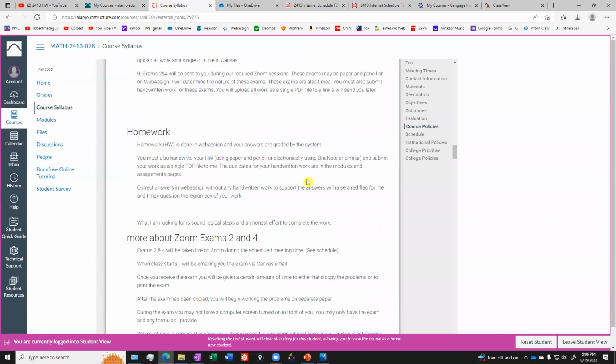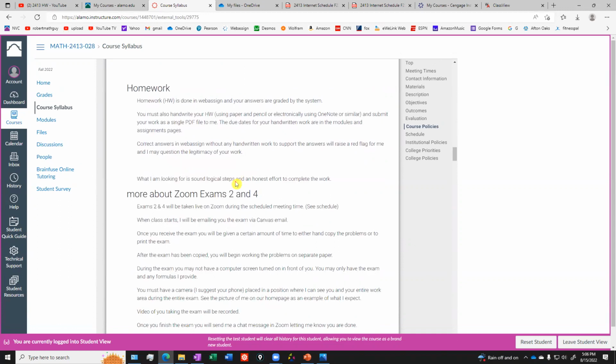Your homework, I already said you're going to have to do your homework online, but you're also going to have to submit your handwritten work to me. Okay. So if I'm seeing online that you have hundreds, you're getting all your answers correct, but you don't have any handwritten work to support it, I'm going to start wondering if it's really you doing the work or if you're just looking up answers. So let's hopefully not go down that road, but this is just in the syllabus, me explaining that.